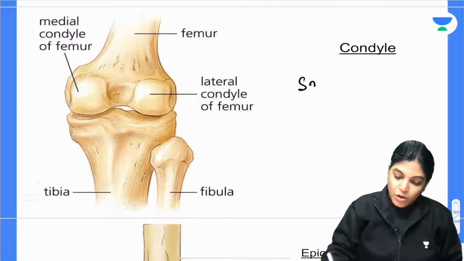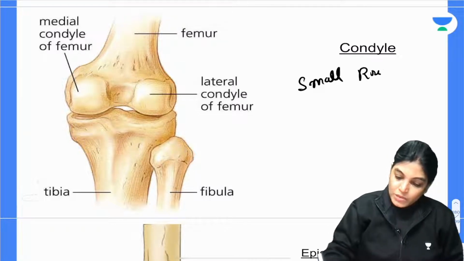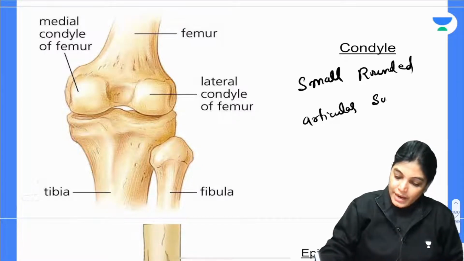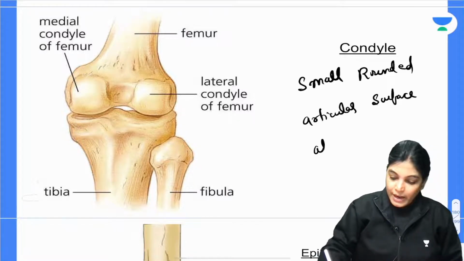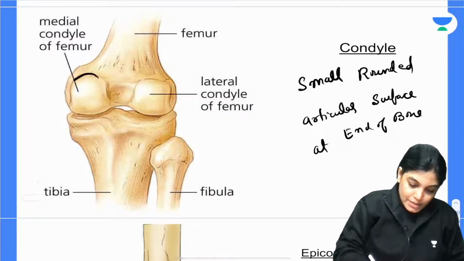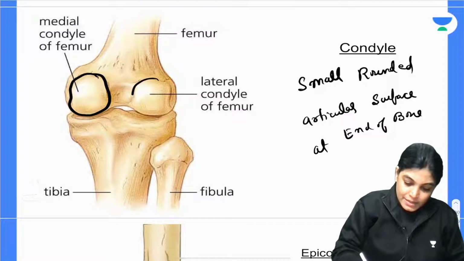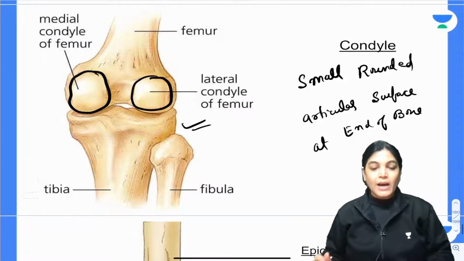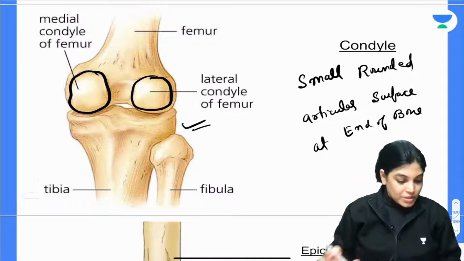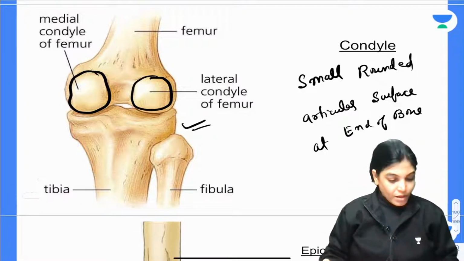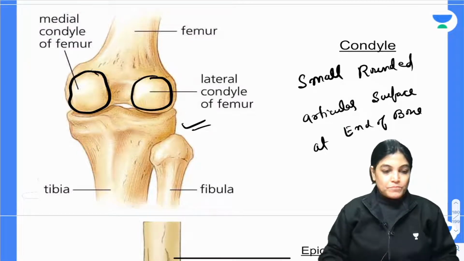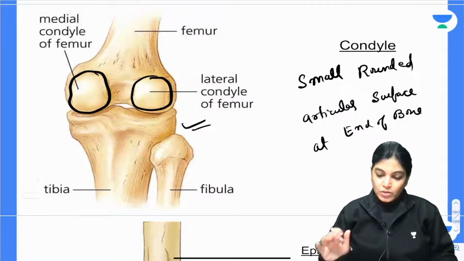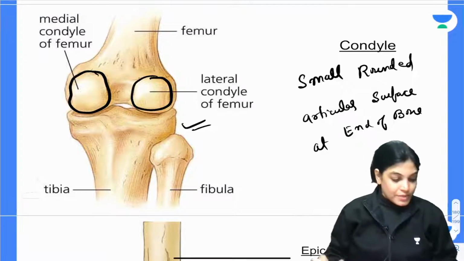Here you can see the medial condyle and the lateral condyle of the femur, which articulate lower down with the tibia. These are rounded projections, small rounded articular surfaces at the ends of the bones.